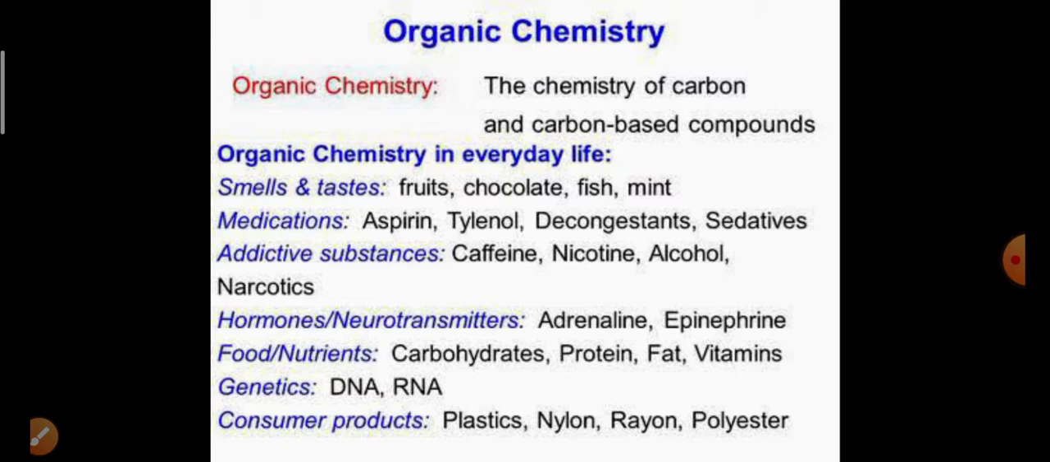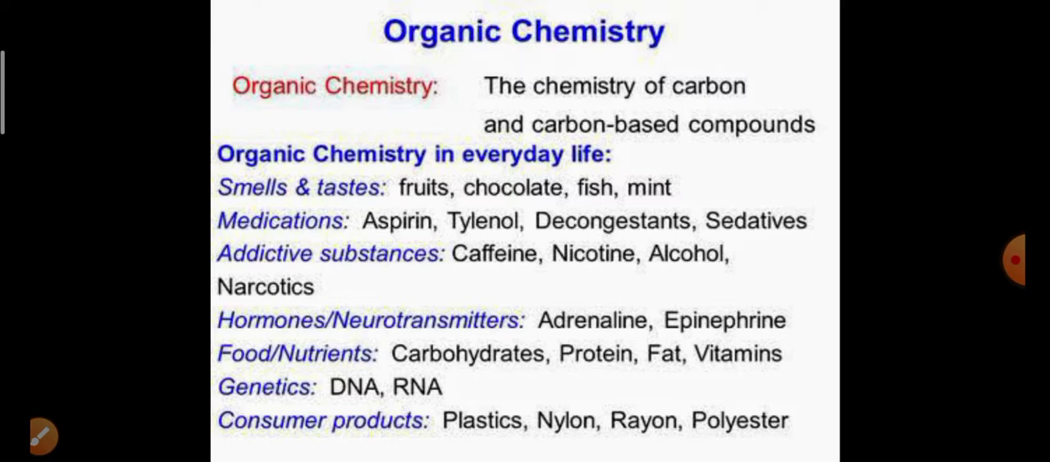So in our daily life, in fruits, chocolate, fish, mint, okay, in medicines also, in aspirin, so many tablets are there. In next topics, there are few reactions where you have to prepare these compounds.